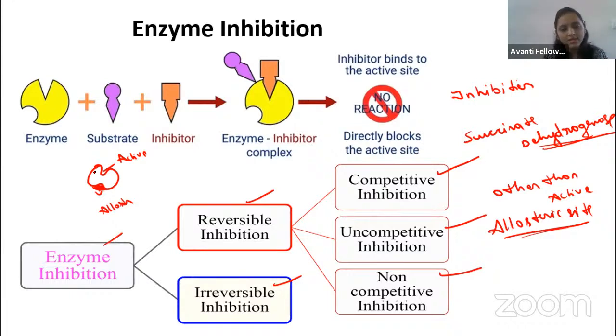Thus it inhibits the function of the enzyme. That is what we call uncompetitive.